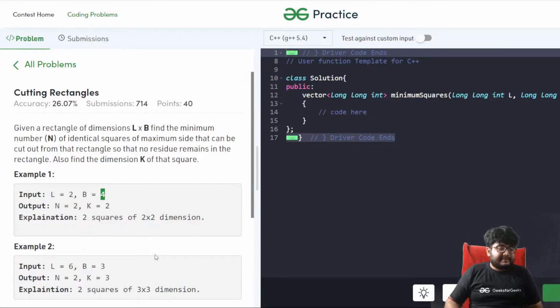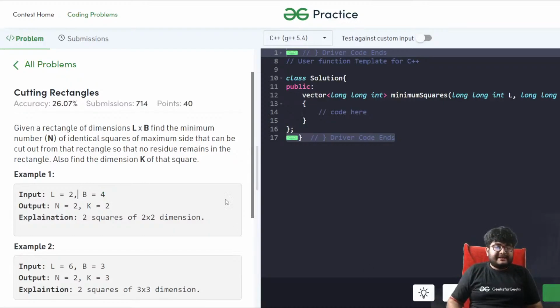Tell us the concepts of number theory for interviews. I don't think it's a number theory problem exactly. It's a simple observation and a bit of mathematics problem, but it's not number theory exactly. And in interviews, you will not be asked any hardcore number theory. Modular arithmetic is a part of number theory, I agree, and that might be asked, but this is again not a part of modular arithmetic. But this is definitely a mathematical question.